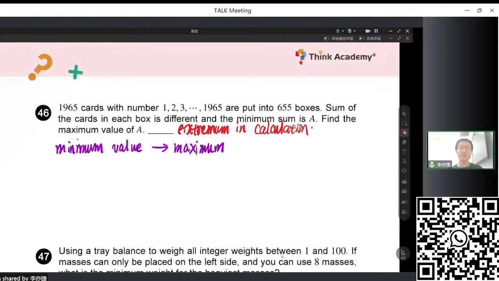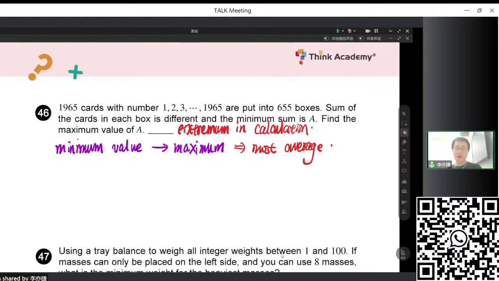For minimum being maximum and maximum being minimum, the strategy is to make things as average as possible. So we want all the numbers in all the boxes to be as average as possible. In this case, we can make the minimal value maximum as well as the maximum value minimum.